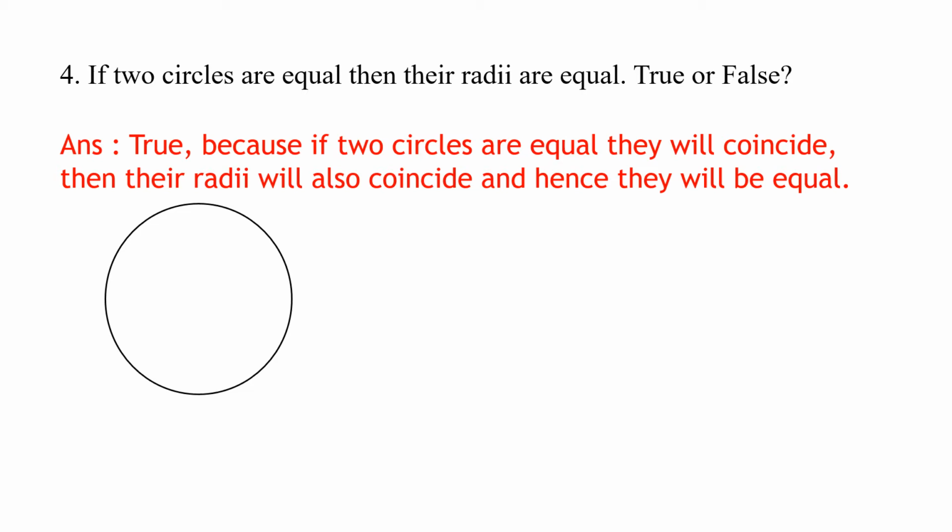So we have got one circle here. You can see in the figure. We have another circle. Now if you can see, both the circles are equal. This is the radius of the first circle. This is the radius of the second circle. If I lay one circle over the other and the circles are equal, then this length of the radius will also be equal. So this statement is true. If two circles are equal, then the radii will also coincide and they will also be equal. So these were the true or false type which we did.